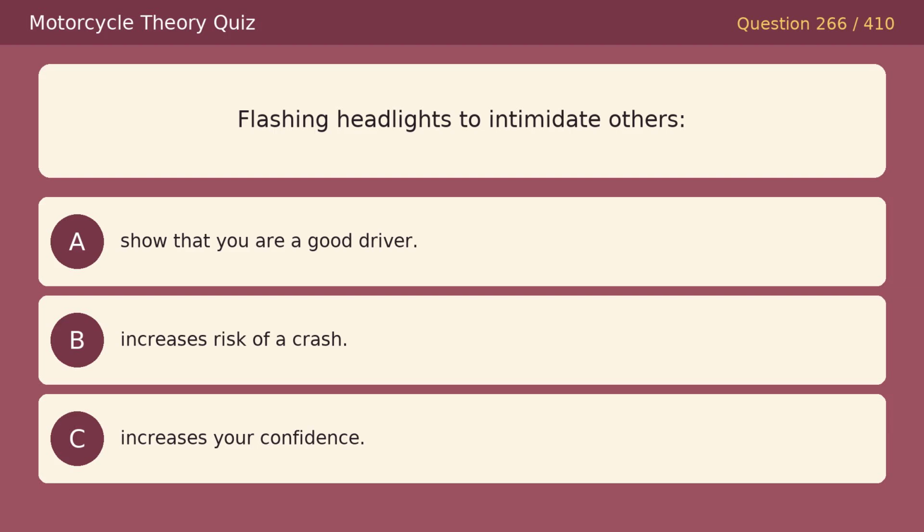Flashing headlights to intimidate others. Option A, show that you are a good driver. Option B, increases risk of a crash. Option C, increases your confidence. The correct answer is B, increases risk of a crash.